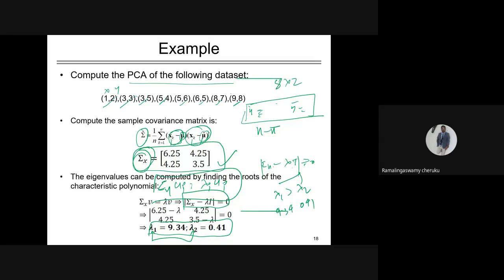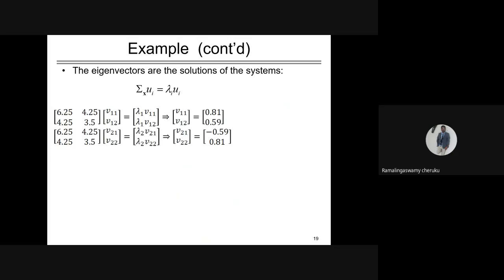Once you arrange lambda 1 and lambda 2 in descending order, you have to get their corresponding eigenvectors. What are the corresponding eigenvectors? The corresponding eigenvectors are these. This corresponds to lambda 1 and this corresponds to lambda 2.